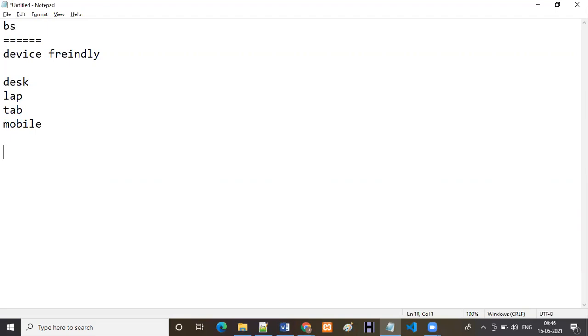In Bootstrap, we have version 3.4.1. This is the old version, and currently we are going to use 4.3.1. The fifth version is in beta, but it is not officially launched. So in a real-time scenario, if you are developing any new project, you can go with 4.3.1. For example, if your client already has a website and wants some changes, maybe they are using old versions. At that time we have to know the old version as well as the new version. So we are going to cover both versions.